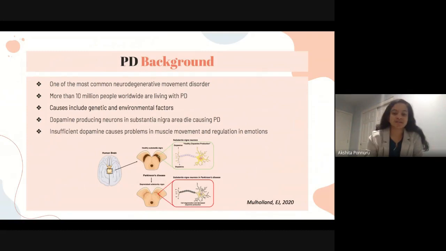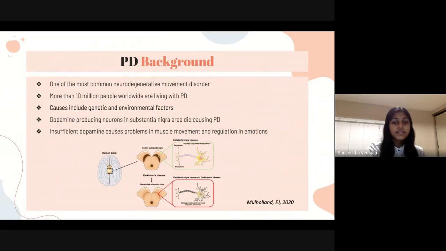So Parkinson's disease is one of the most common neurodegenerative movement disorders. Parkinson's disease has affected over 10 million people worldwide. The causes include both genetic and environmental factors. The scientific reason is that in our brain, we have dopaminergic neurons which produce dopamine. However, the area of the brain, the substantia nigra, which produces this dopamine, stops producing it. Without this dopamine, it will lead to many symptoms such as problems with moving muscles and regulation in emotions.